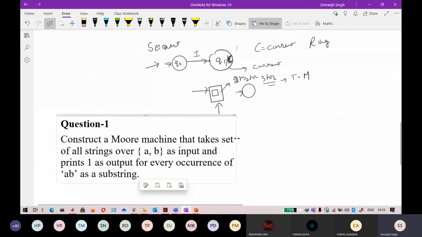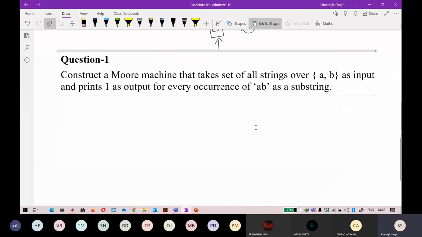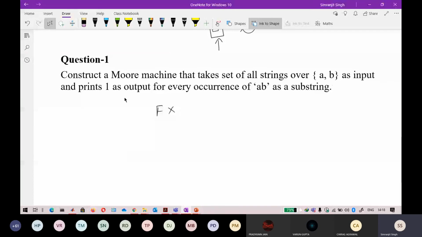So we will start with the construction of Moore machines. Keep in mind that there is no final state here, which is the most important thing. Construct a Moore machine that takes a set of all strings over {a, b} as input and prints 1 as output for every occurrence of ab as a substring.